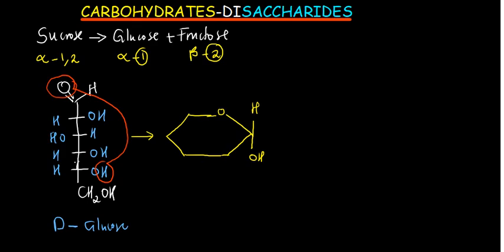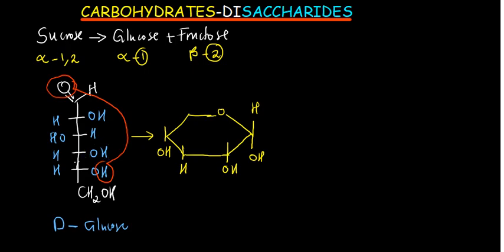And that's the one that we are using in this reaction. When we are forming the ring, this compound is going to turn in this direction. That means at carbon number 2, the OH is going to be down here. Carbon number 3, the H is going to be down. Carbon number 4, the OH is supposed to be down there.